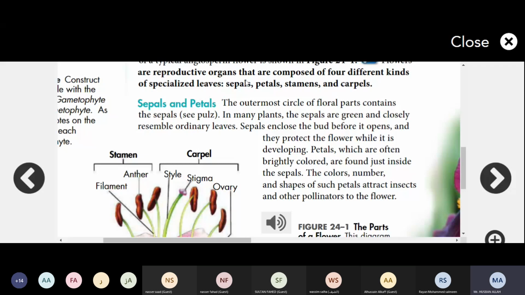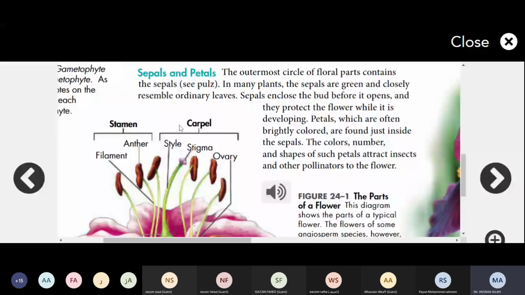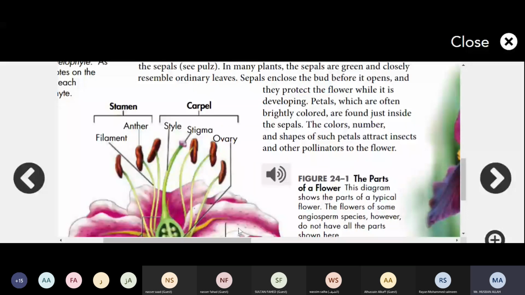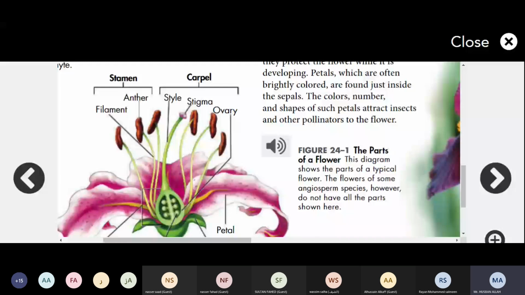Okay, so sepals and petals. The outermost circle of the floral parts contains the sepals, which I showed you on the page. The green part is the sepals, while the colored part is the petals. You can see below.